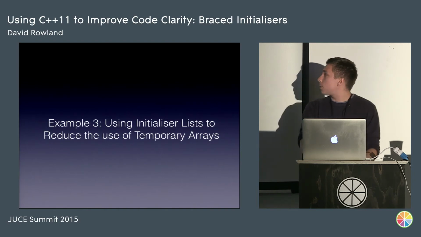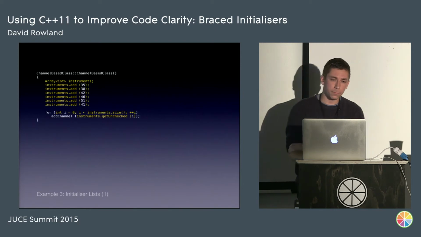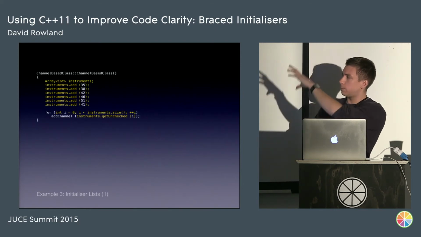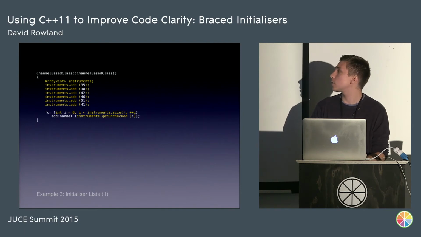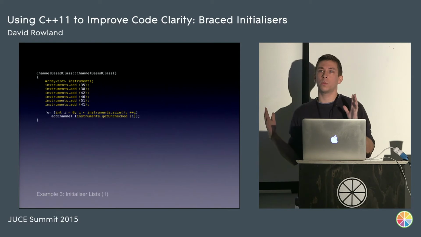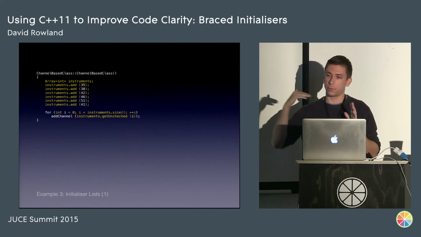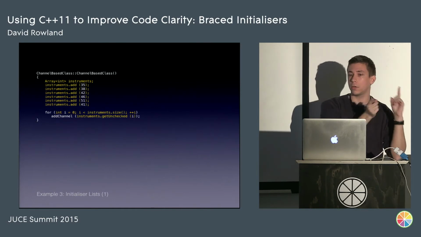So third example, using initializer lists to reduce the use of temporary arrays. This is a really verbose bit of code. You don't write code like this, but essentially what we're doing is, in Traction we have something called a step sequence clip, which is a series of channels based on a MIDI note number, and then you have a grid that you can kind of toggle notes on and off.